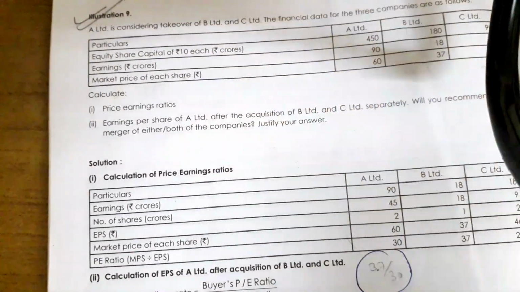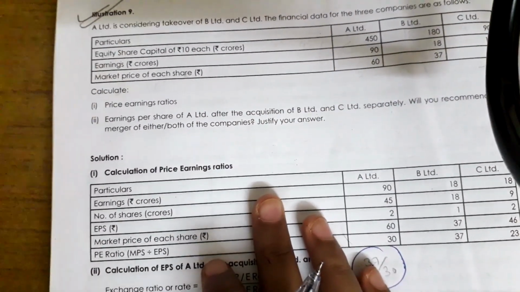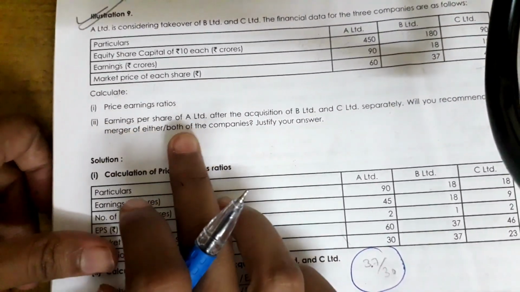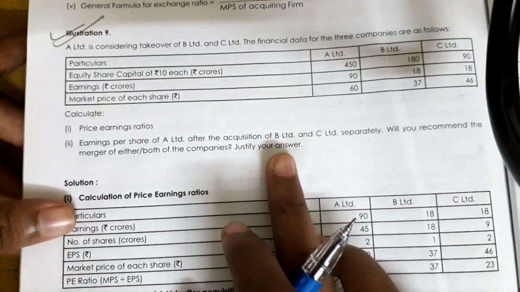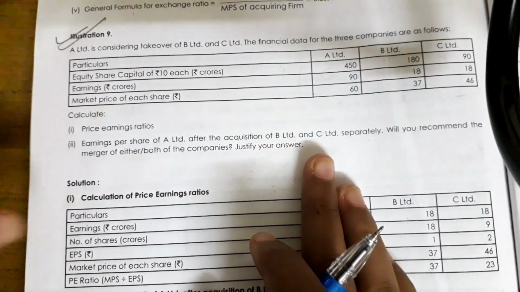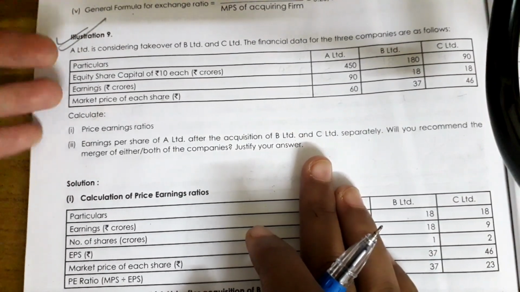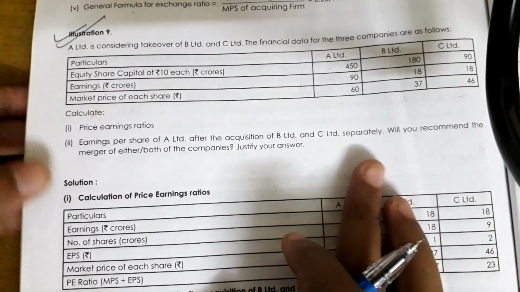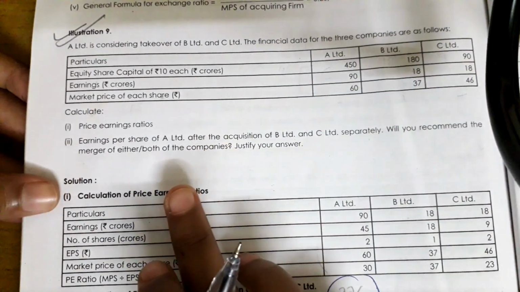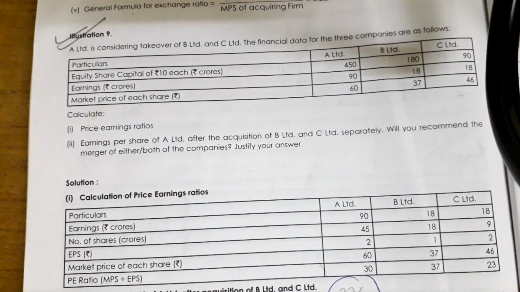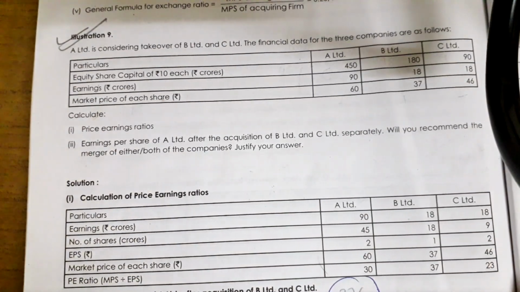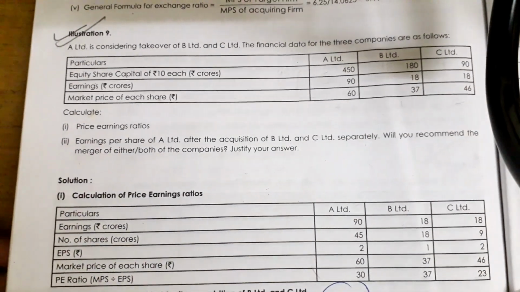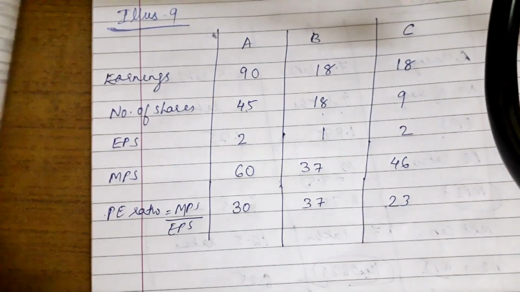Second is the earnings per share of A Limited. We have to find the earnings per share of A Limited after the acquisition of B Limited and C Limited. That means we have to find the post merger earnings. Based on the results, will you recommend the merger or not? We have to justify with the answer. So they are asking us the post merger EPS.